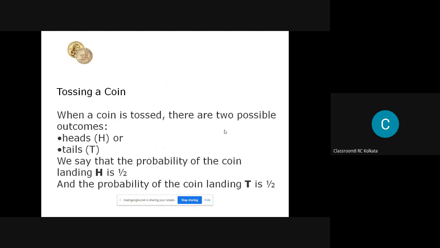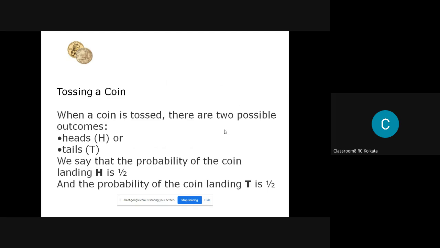And there are some examples of this, like tossing a coin. If you toss the coin, now tell me, a coin has a head and a tail. What is the probability of getting a head when you toss the coin once?